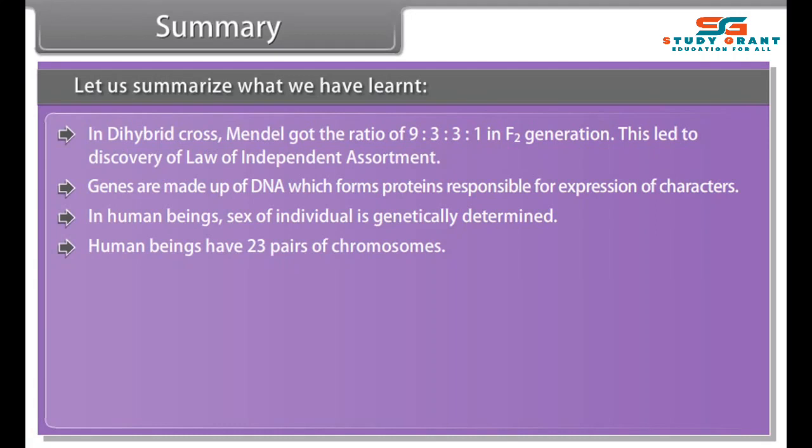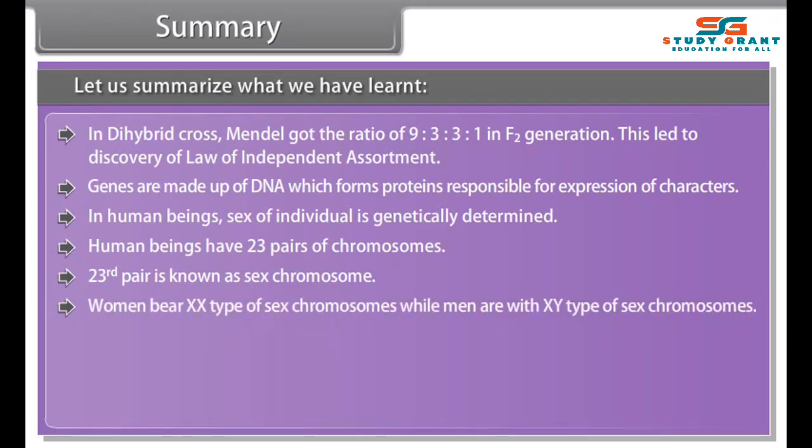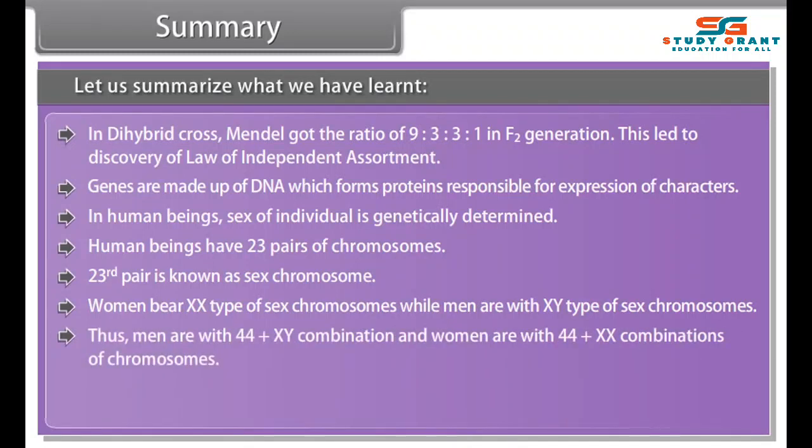Summary. Let us summarize what we have learned. Inheritance from previous generation provides both a common basic body design as well as suitable changes in it for the next generation. The rules of heredity determine the process by which traits are reliably inherited. Both father and mother contribute equal amount of genetic material.